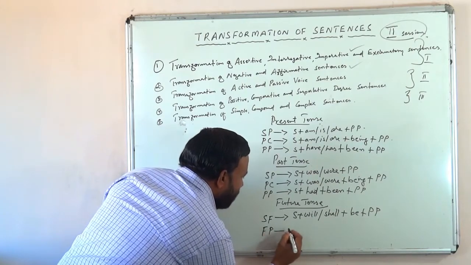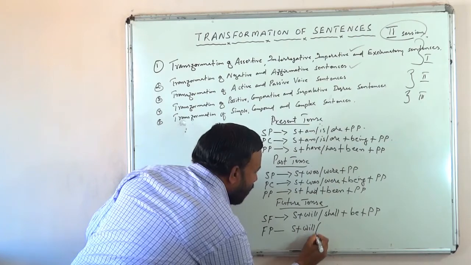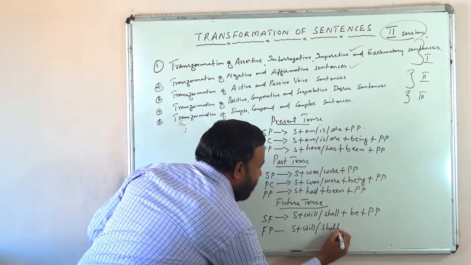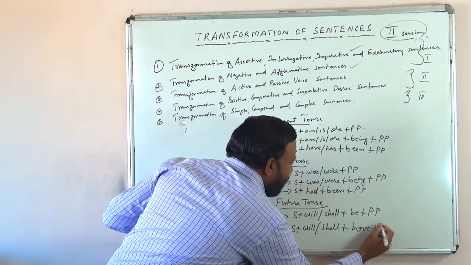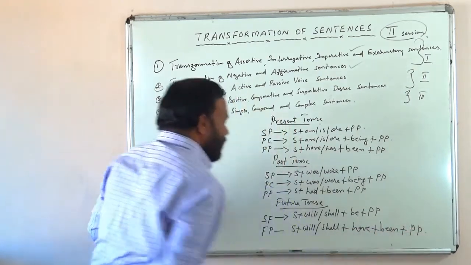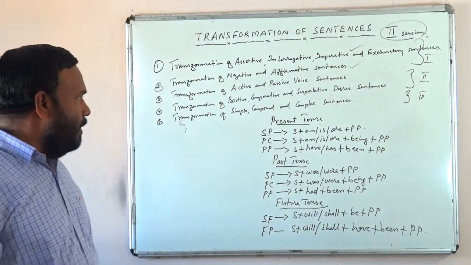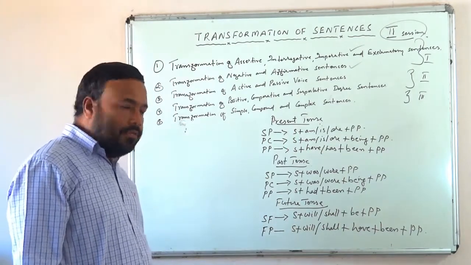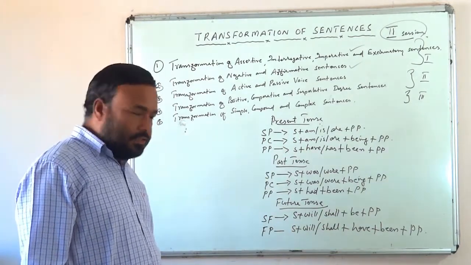Future perfect. Okay, subject plus will or shall plus have plus been plus PP. This is the passive form of the 8 tenses.